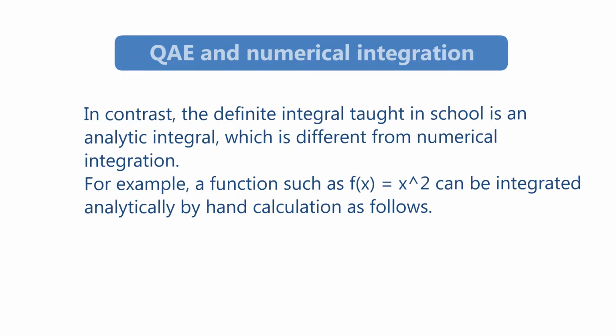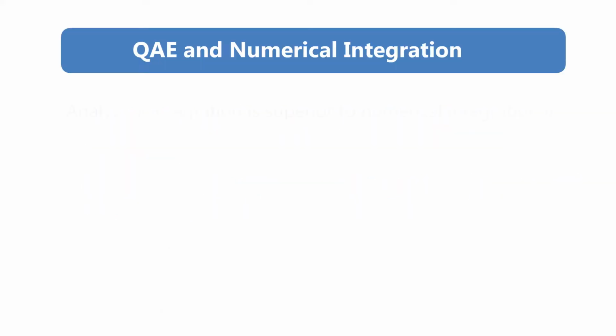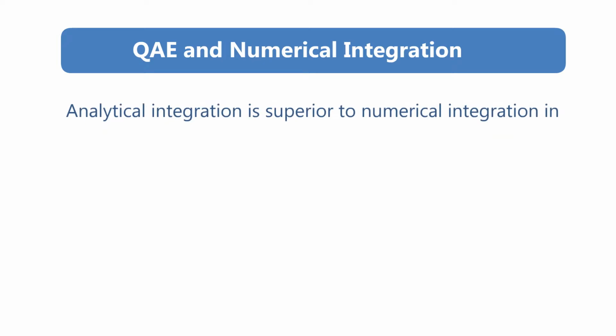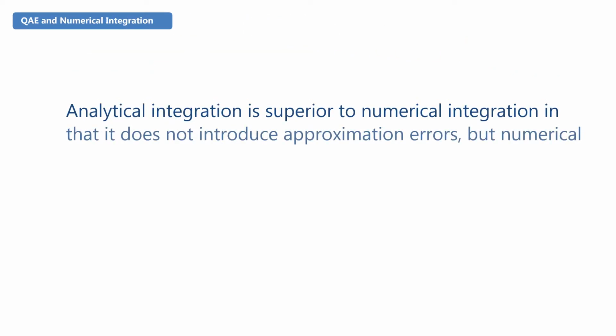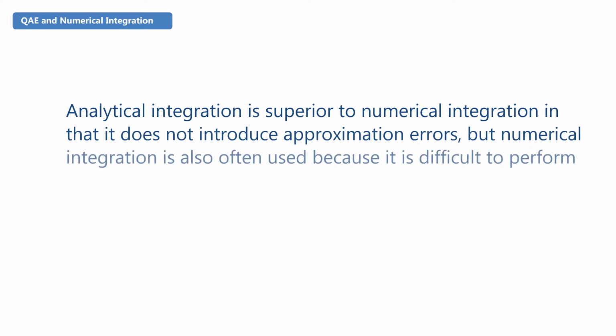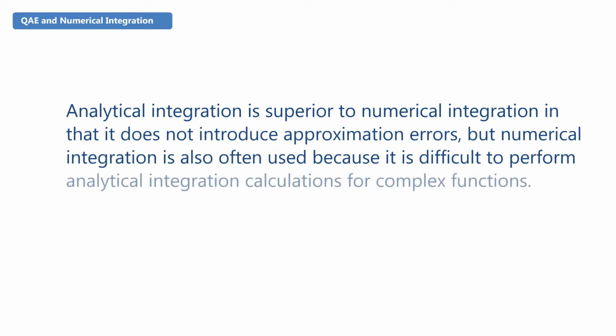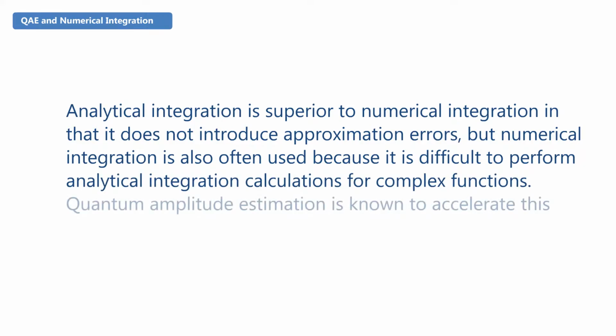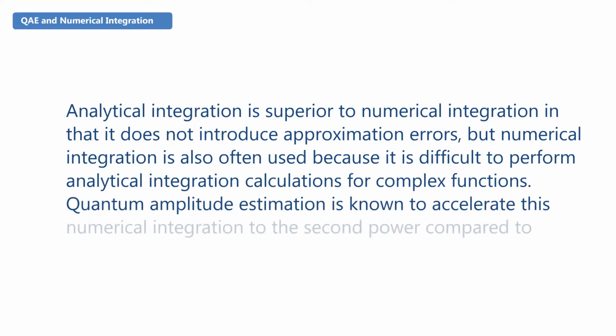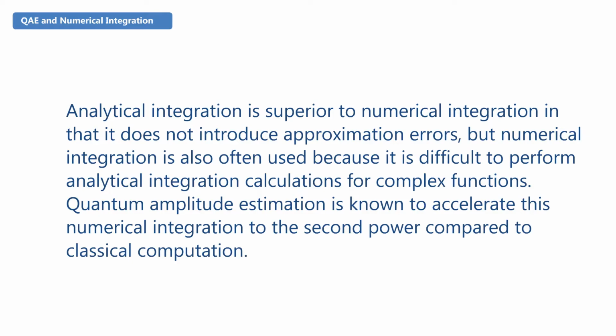In contrast, the definite integral taught in school is an analytic integral, which is different from numerical integration. For example, a function such as f(x) equals x squared can be integrated analytically by hand calculation as follows. Analytical integration is superior to numerical integration in that it does not introduce approximation errors, but numerical integration is also often used because it is difficult to perform analytical integration calculations for complex functions. Quantum amplitude estimation is known to accelerate this numerical integration quadratically compared to classical computation.